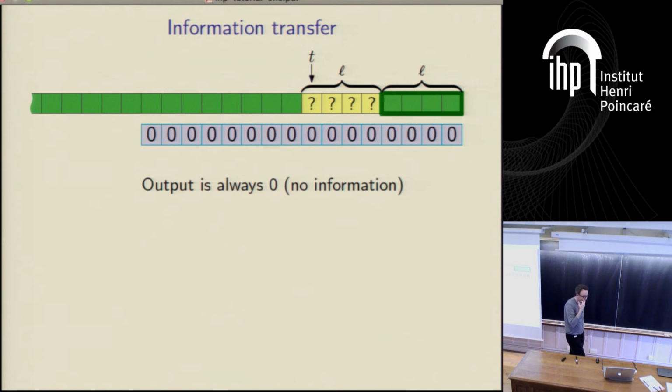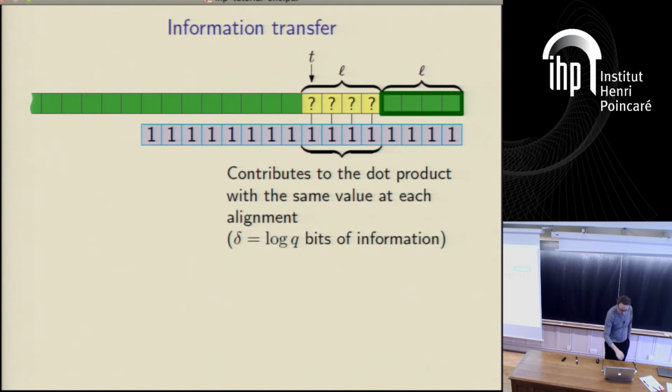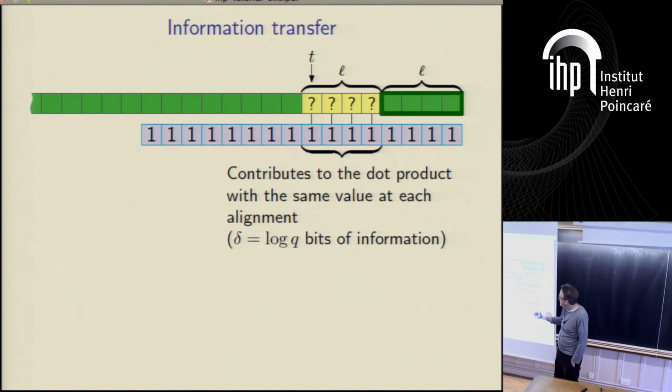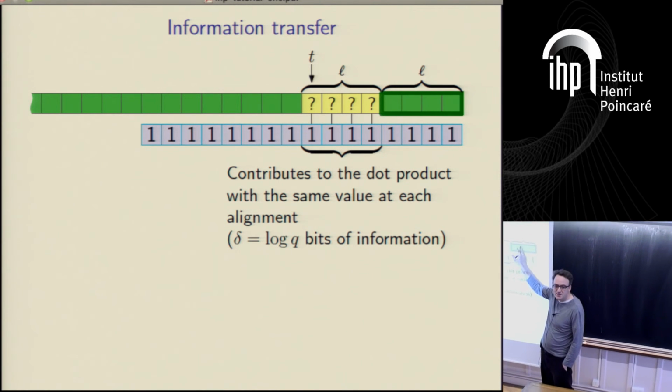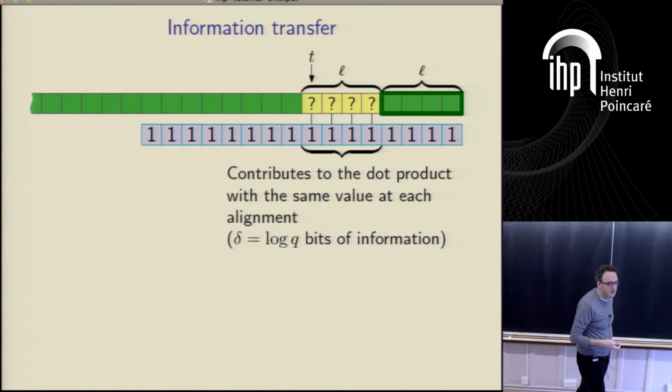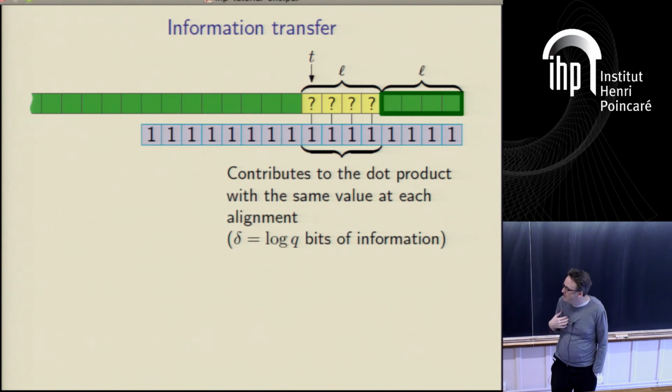There are some vectors for which we need to know something, but not much. And it's worth looking at the all one vector. The problem with the all one vector is that we don't need any new information about this region for every new symbol that we read in. So we need delta bits, but then it's the same delta bits for everything new that we read in. So what we need is to construct some vector for which we need to learn a lot about the unknown region in order to give these four outputs that can happen after it.